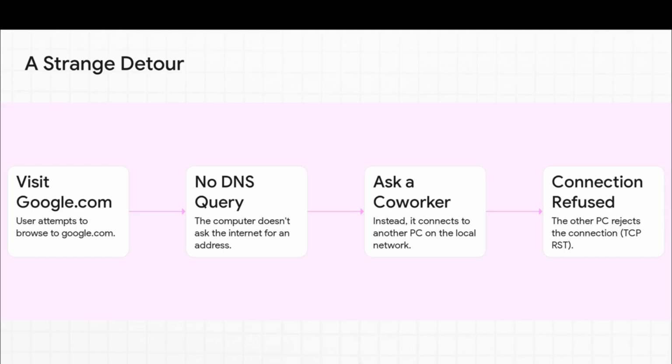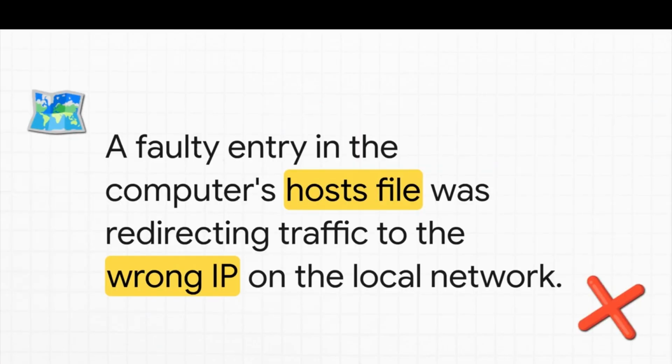The computer doesn't even bother asking the internet for directions. Instead, it turns to a random coworker's PC on the same office network and asks it for the Google website. Naturally, the coworker's PC has no idea what's happening and just says, "I'm not a website," and slams the door shut. So the diagnosis was a bad entry in the computer's local address book.